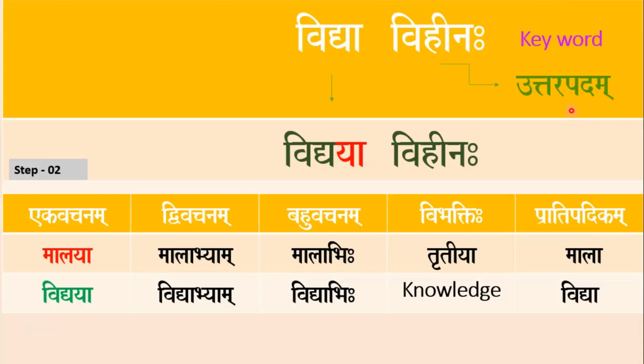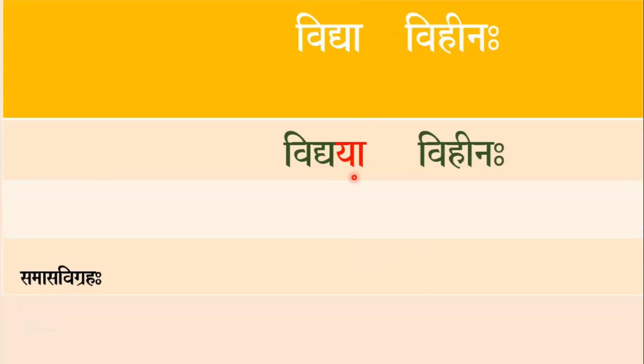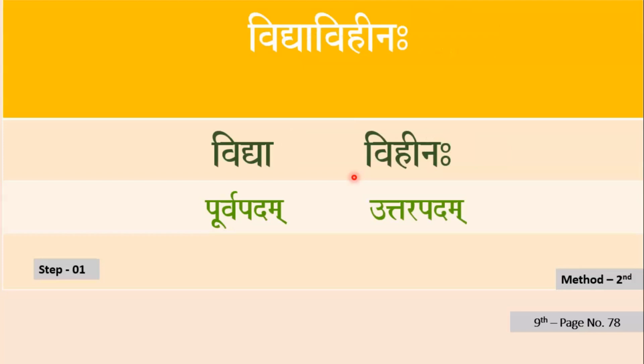That's why Vidya is replaced by Vidyaya in instrumental case. So, our Samasa Vigraha will be Vidyaya Vihinaha. Let's move on to our second method.